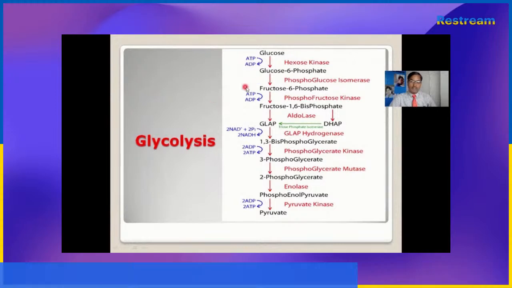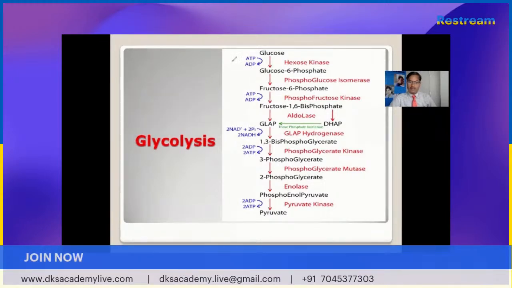When we see it in the first step, what happens? Consumption of ATP occurs: 1 ATP is consumed when glucose gets converted into glucose 6-phosphate. Now the second and third step. On the third step, the consumption of 1 ATP occurs when fructose 6-phosphate gets converted into fructose 1,6-bisphosphate. Now the fourth, fifth, sixth step. Okay, this one is the fifth step. Fourth, fifth and sixth step.